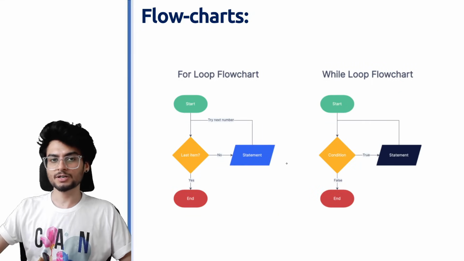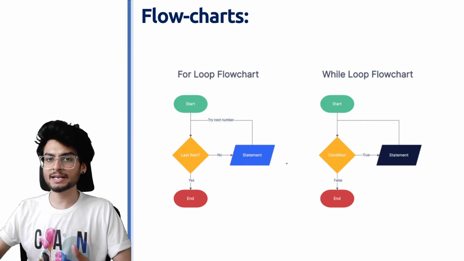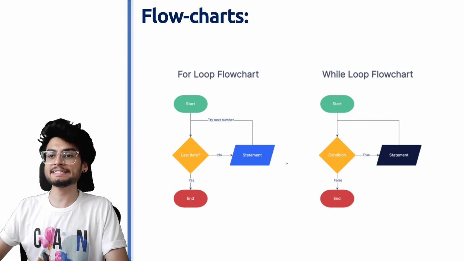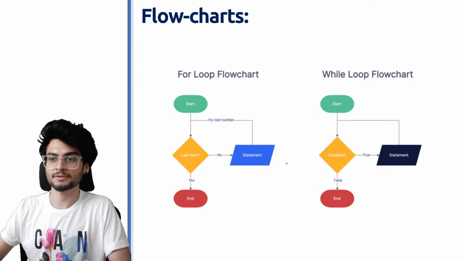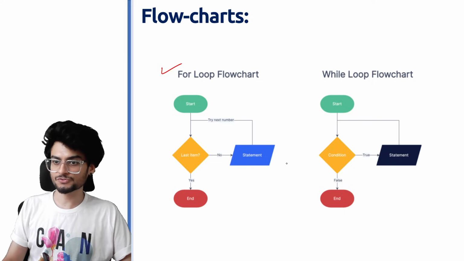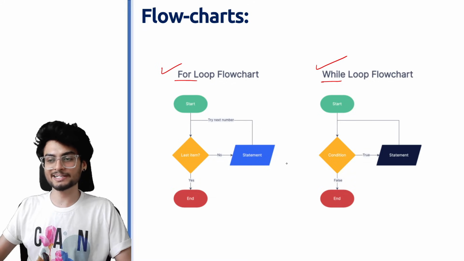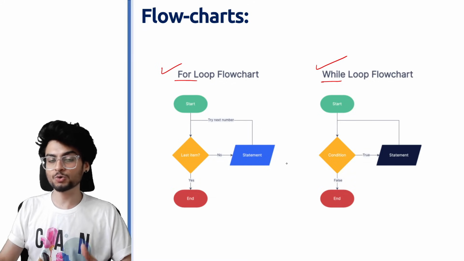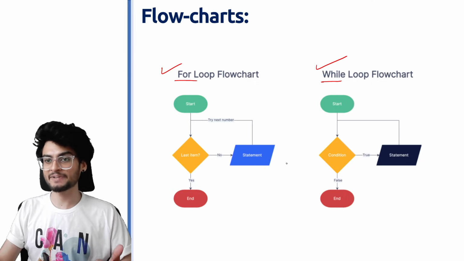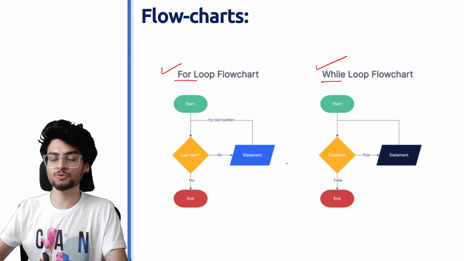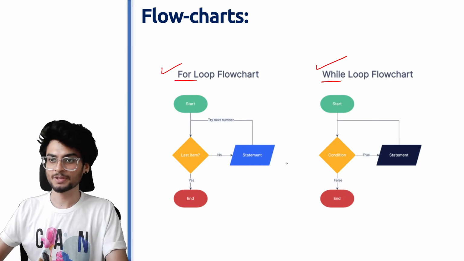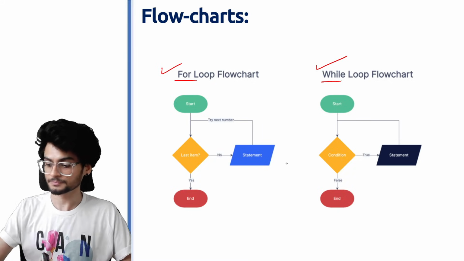So this is what flowcharts are. आप हर एक प्रोग्राम के लिए जिसमें लूप यूज हो रहा है, जिसमें लूप नहीं यूज हो रहा है, for each and every program you can create a flowchart. So these are the flowcharts for a for loop as well as a while loop. You can practice at your home. It is a very good thing if you know flowcharts, but as I told you before, the basics are very necessary. You need to understand how flowcharts work, but after your 11th grade, after your 12th grade, you will never use them, but it is a very good thing to know.